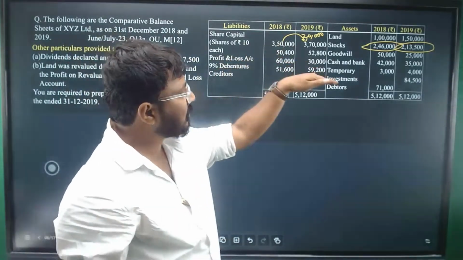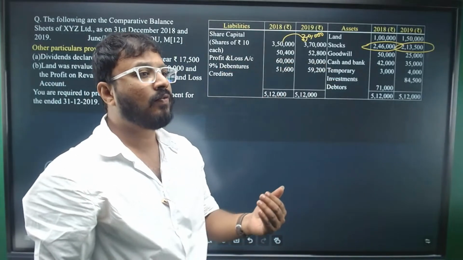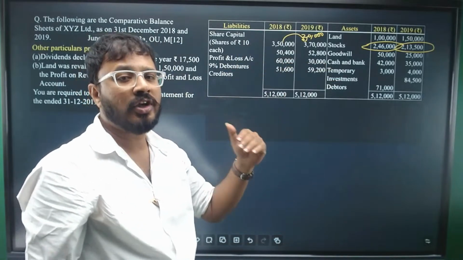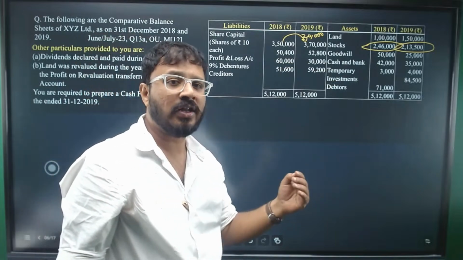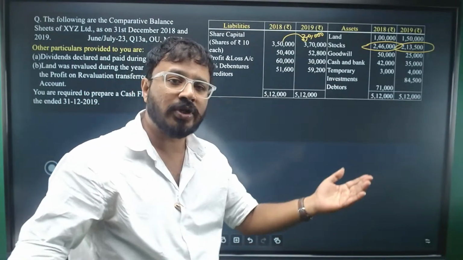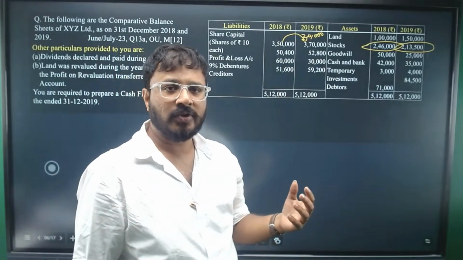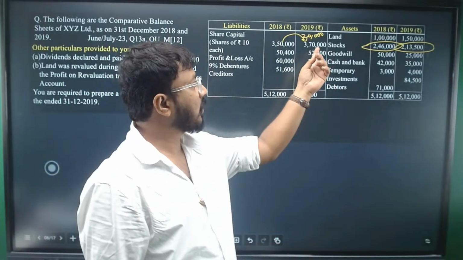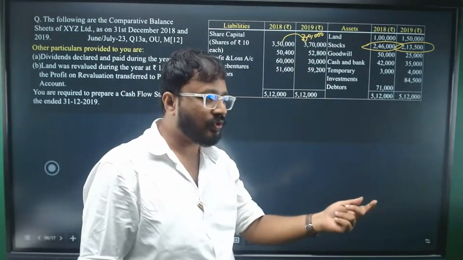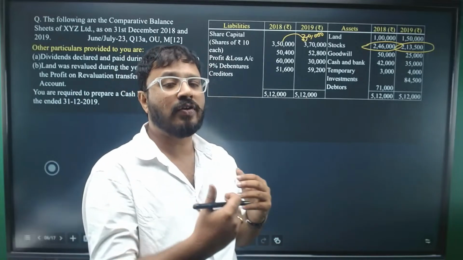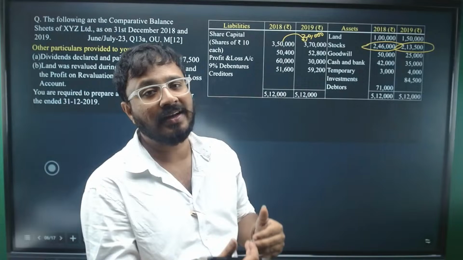So if the balance is increasing, you need to think, why is the balance increasing? And if you look at the item, it is share capital. Share capital will increase whenever we are issuing new shares. Issuing shares is a financing activity. So you got to know now that 20,000 has increased. We issued new shares, so we'll receive 20,000 cash. It is an inflow. And issue of equity shares, as I've mentioned, is a financing activity.